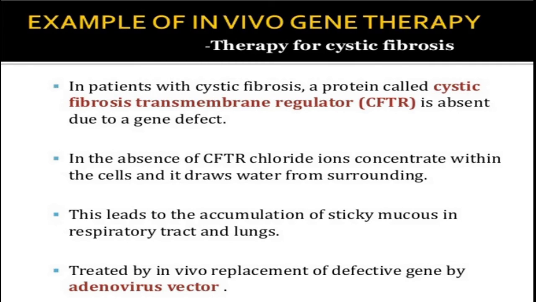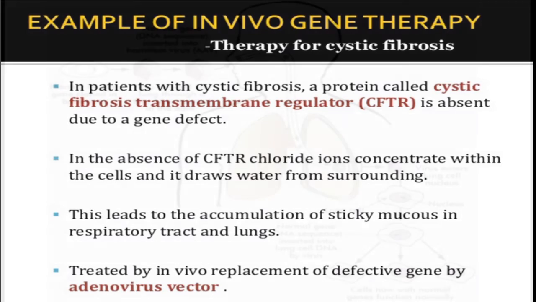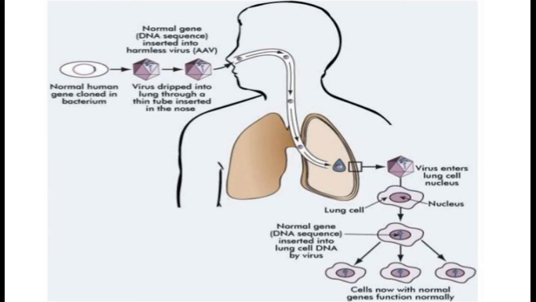This can be treated by in vivo replacement of the defective gene using adenovirus. Here we can see that the normal human gene is cloned in bacterium, and then these bacteria are infected with viruses, and the normal gene gets into the virus system, and these viruses are then delivered into the lung through a thin tube which is inserted into the nose.